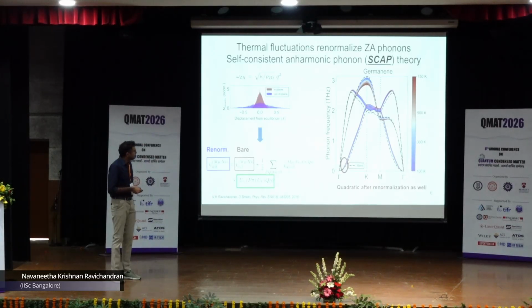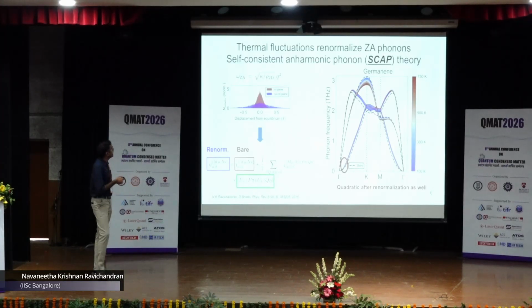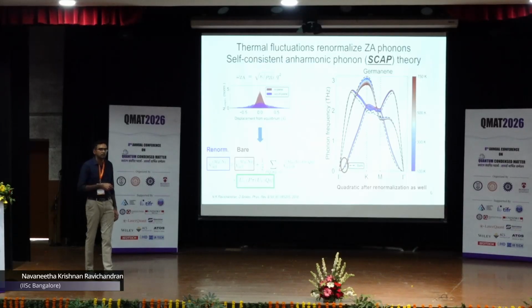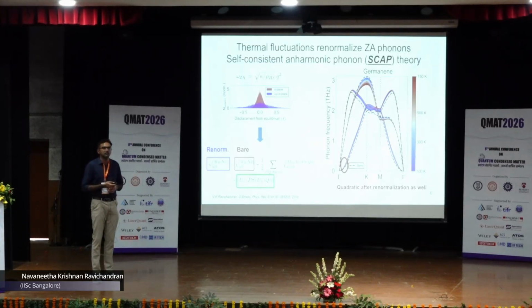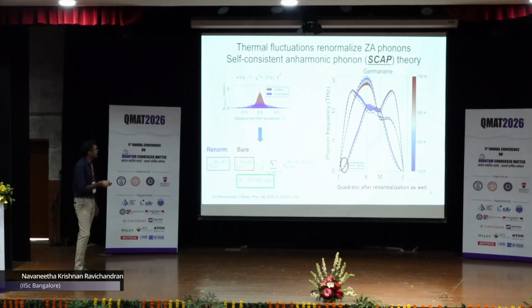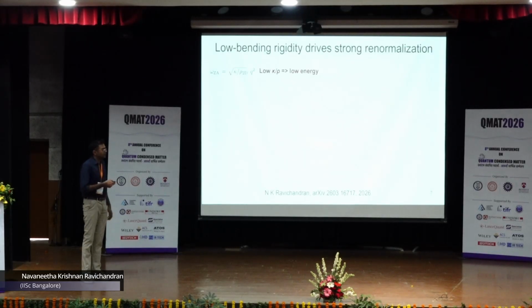More importantly, even after including this renormalization, the dispersions at small q continue to remain quadratic. That means I can continue to use this kind of a relation to describe these small frequency phonons, in particular with a constant factor here. So I will effectively define a temperature renormalized bending rigidity to describe these renormalized phonons. That's it. So naturally, as I kept mentioning earlier, the lower this factor kappa by rho, the energy is